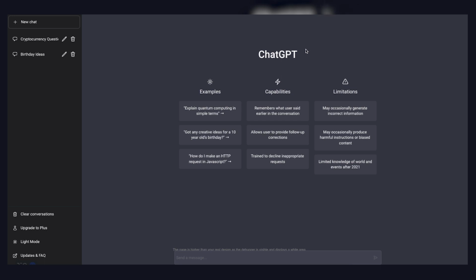In theory, we will keep it updated as ChatGPT updates, but as of right now, it is a pretty one-to-one clone as far as what it's capable of doing. You can see it has some examples up here. You can replace those examples with whatever you might want those examples to be.